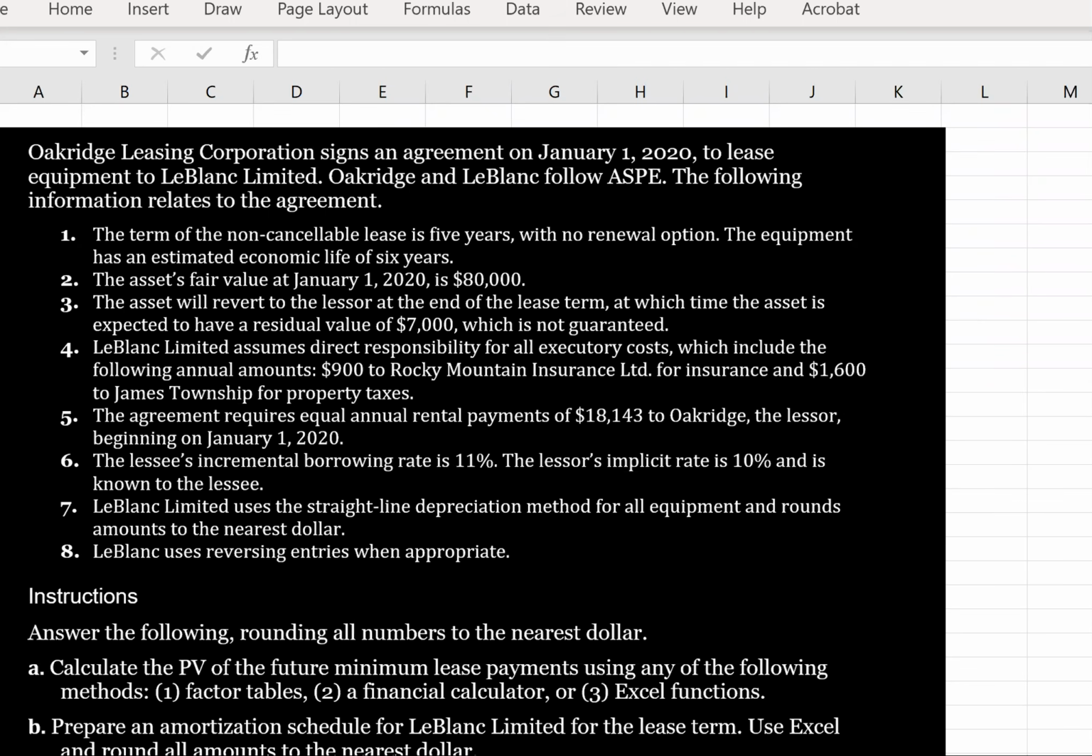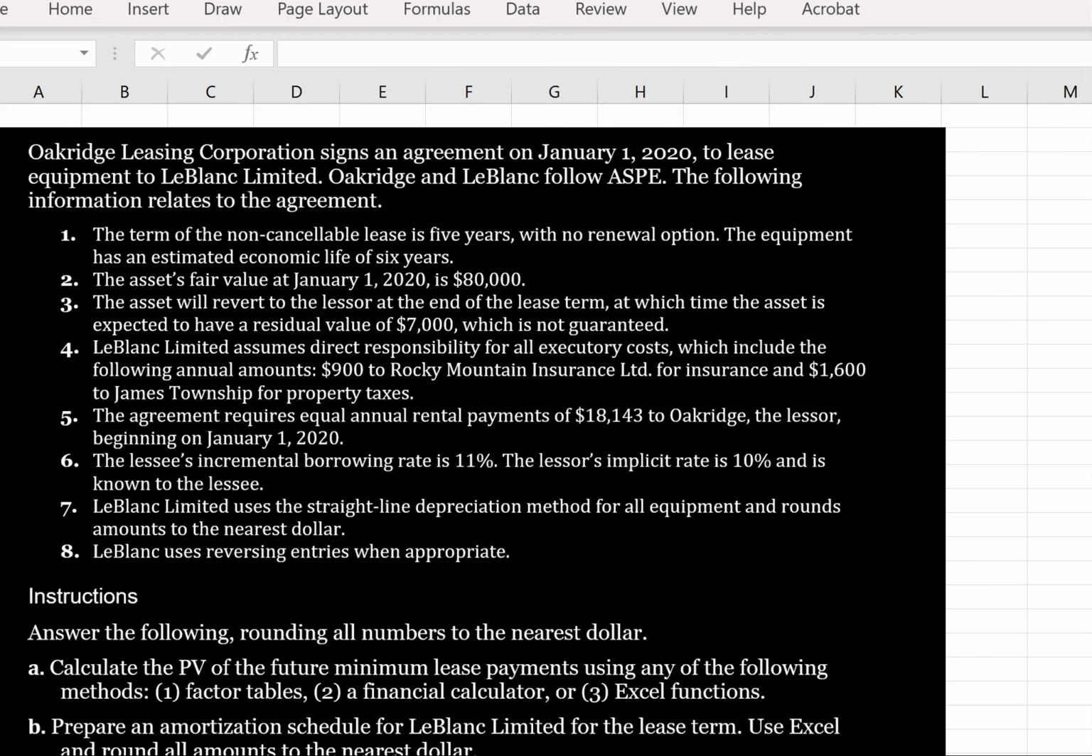The term of the non-cancelable lease is 5 years with no renewal option. The equipment has an estimated economic life of 6 years. The asset's fair value at January 1st, 2020 is $80,000. The asset will revert to the lessor at the end of the lease term, at which time the asset is expected to have a residual value of $7,000, which is not guaranteed.